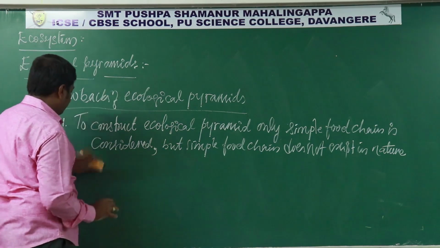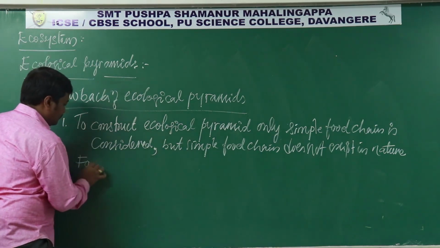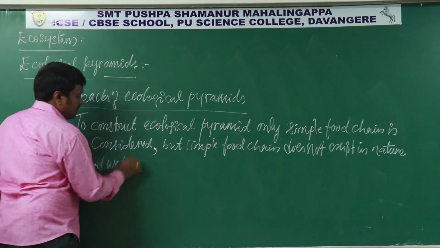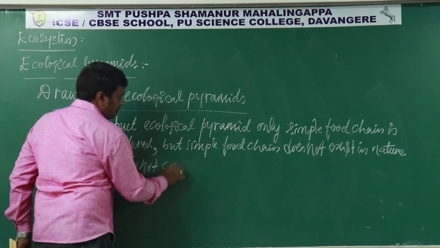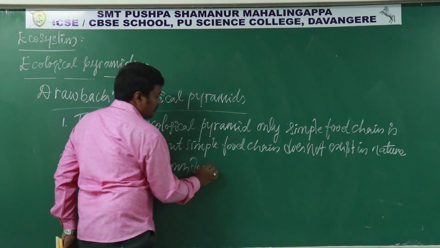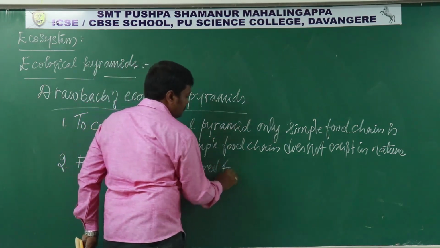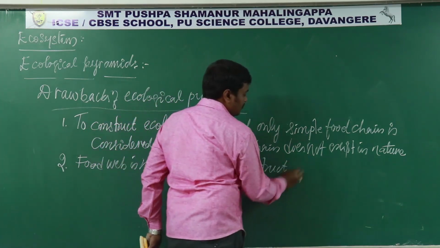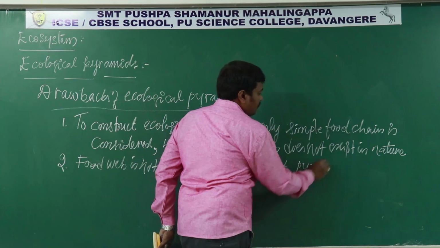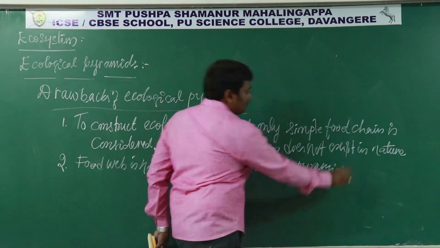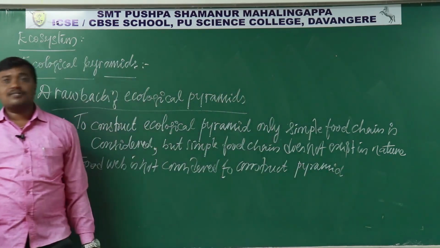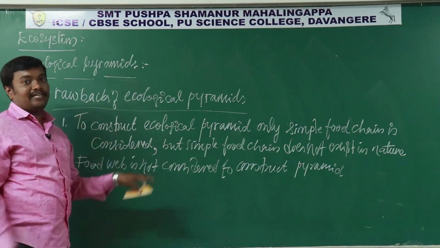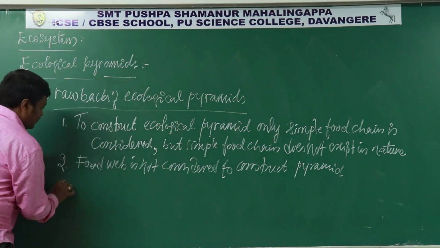the food web is not considered to construct pyramids. We do not consider the food web at all. Suppose we consider the food web, it is not possible to construct a pyramid. It becomes different geometrical shapes that we can get. And that is one of the drawbacks.